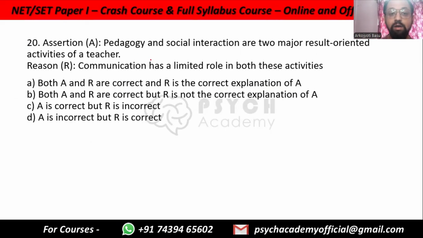Assertion. Pedagogy and social interaction are two major result-oriented activities of a teacher. Reasoning. Communication has a limited role in both these activities. A, both are correct and R is the correct explanation. B, both are correct but R is not the correct explanation. C, A is correct, R is incorrect. D, A is incorrect but R is correct.